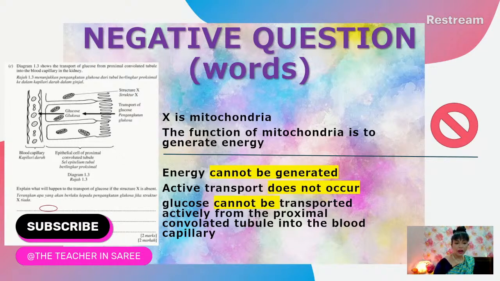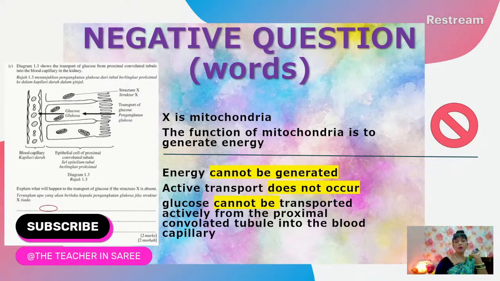Explain what will happen to the transport of the glucose if structure X is absent. The word absent must be there. I don't know what happened, it just ran over here. Must be something wrong when I saved it.